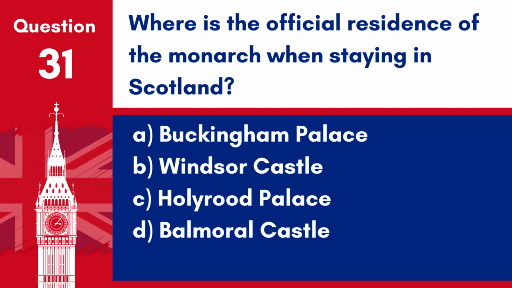Question 31. Where is the official residence of the monarch when staying in Scotland? A. Buckingham Palace, B. Windsor Castle, C. Holyrood Palace, D. Balmoral Castle. Answer: C. Holyrood Palace. Holyrood Palace in Edinburgh serves as the official residence of the British monarch when staying in Scotland.